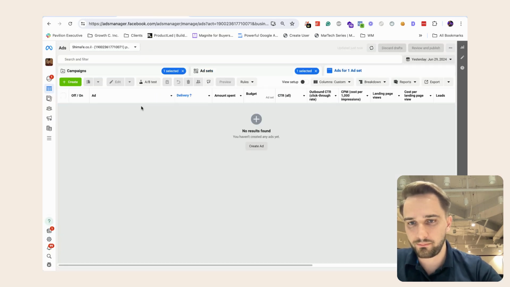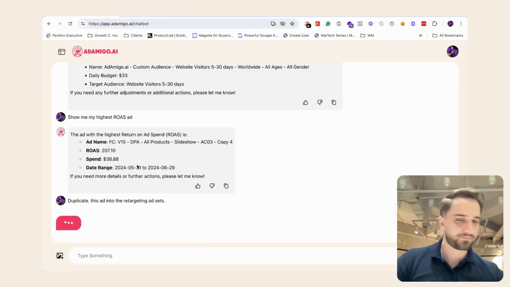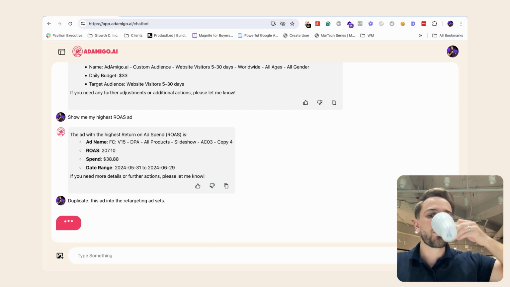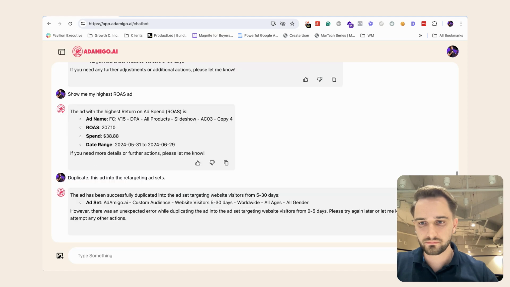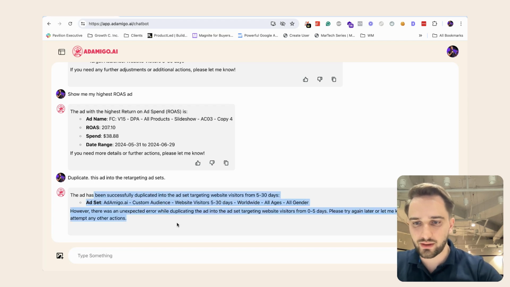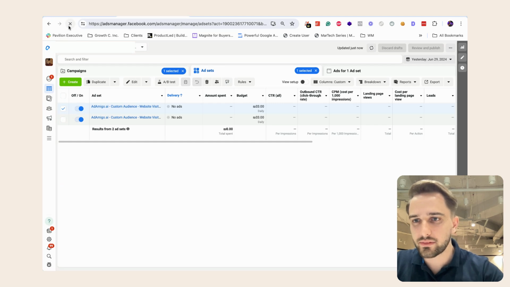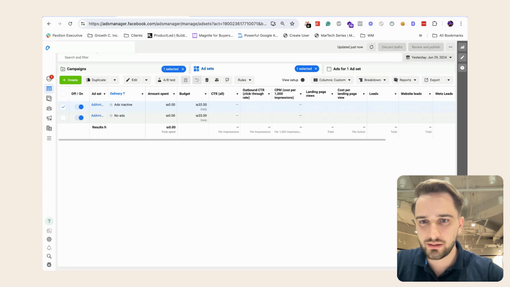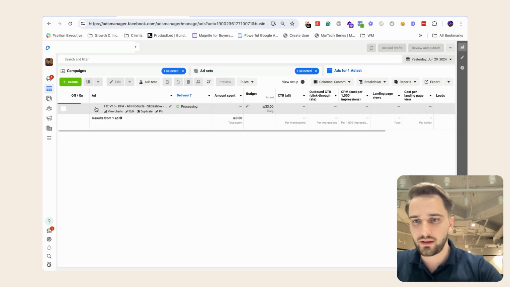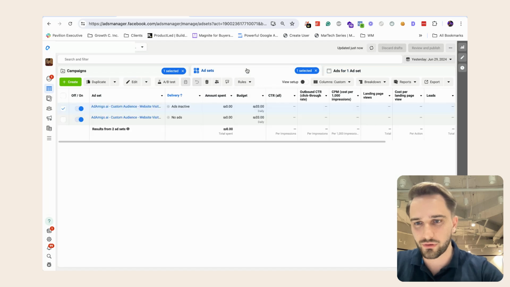Just real quick to show you, no ads inside right now. It says also here. There you go. And now you can see it has successfully duplicated the ad into the ad sets. Let me just quickly go ahead and refresh. And then I go inside, and you can see here it launched the ad into those ad sets.